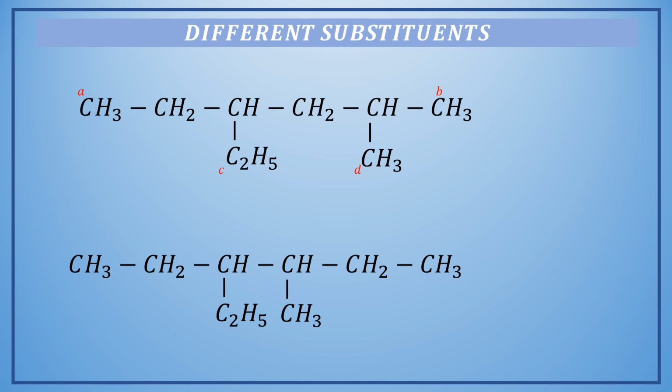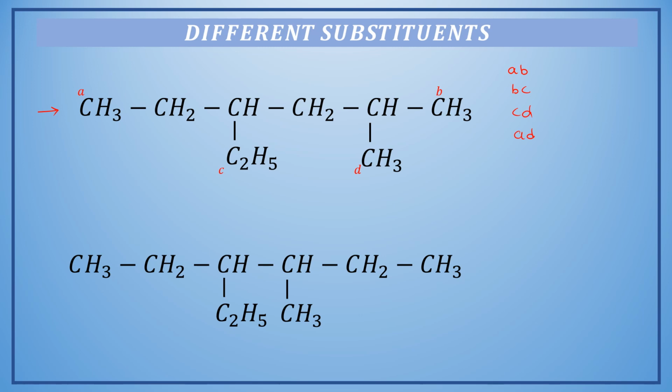Let us move ahead and see the examples in which we encounter two different types of substituents. In this particular example, we can again see there are a number of carbon chains possible like AB, BC, CD, ED.